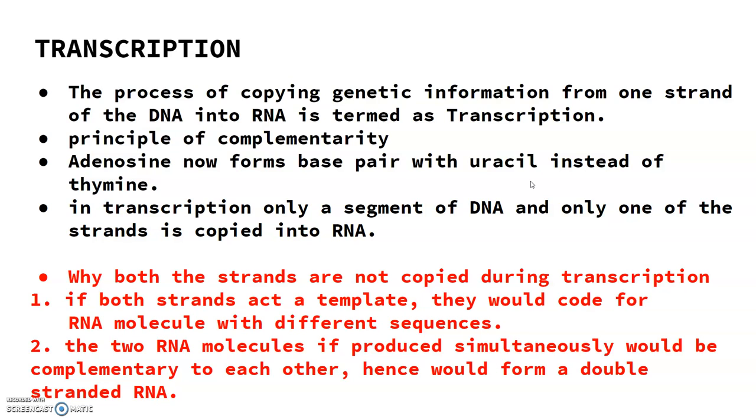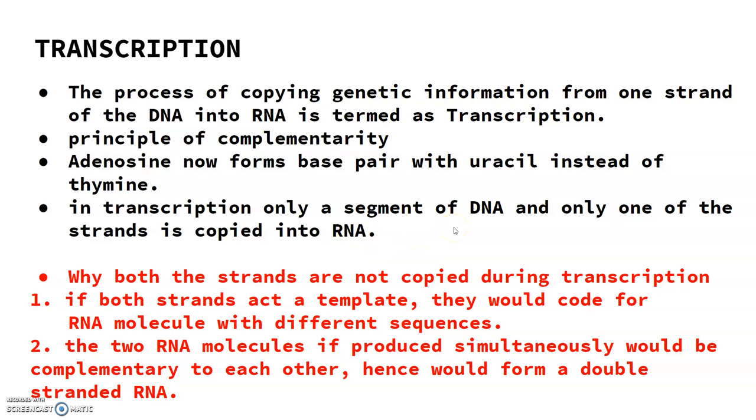Now in the process of replication we know that once it is set, the total DNA of an organism gets duplicated. Once the process starts, the whole process is completed when the total DNA of an organism gets duplicated. What happens in transcription? Only a small segment of the DNA is transcribed.